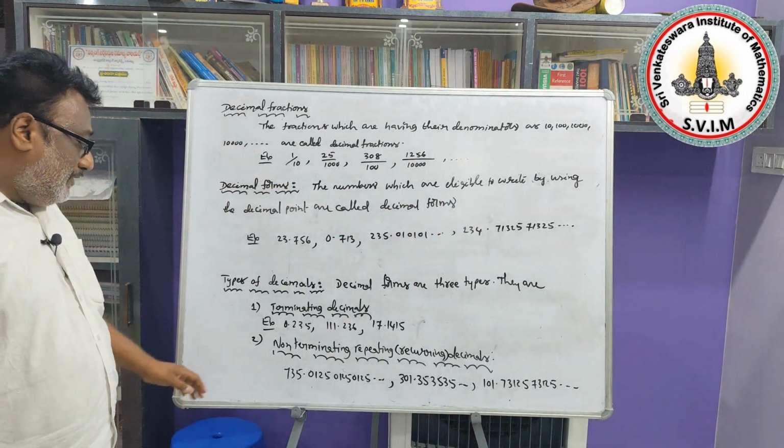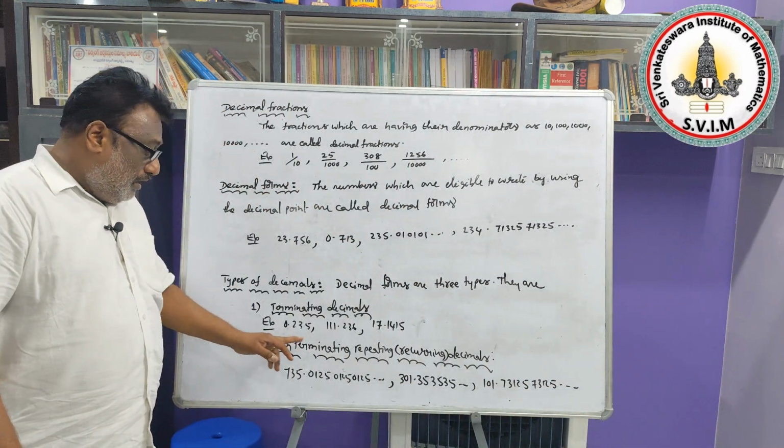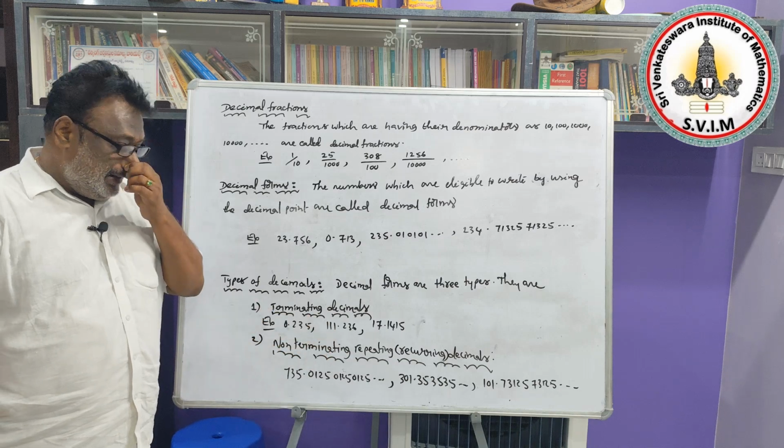These types of decimal fractions are examples of non-terminating repeating or recurring decimals.